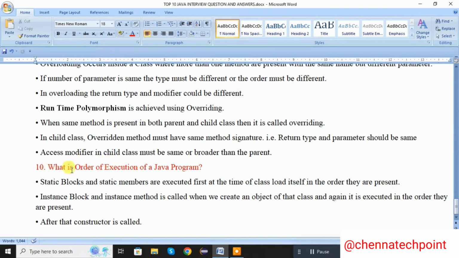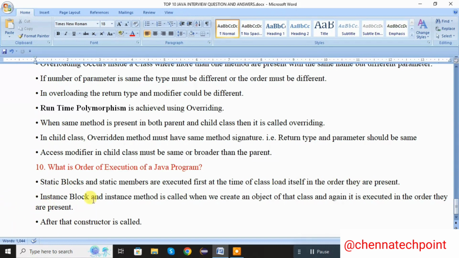Next question, what is the order of execution of a Java program? The static blocks and static members are executed first at the time of class loading itself. The static blocks and static members have the first priority.